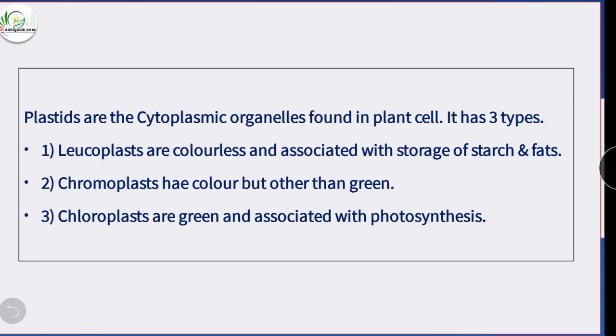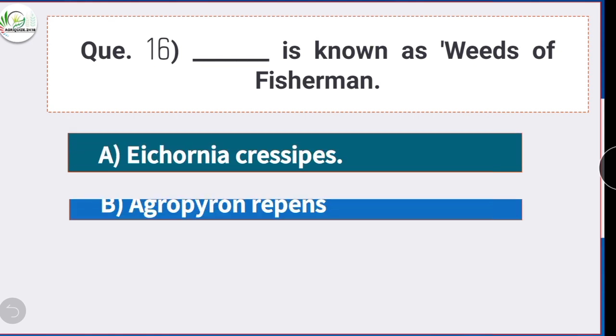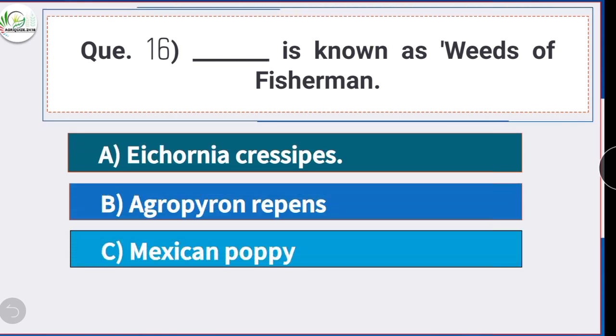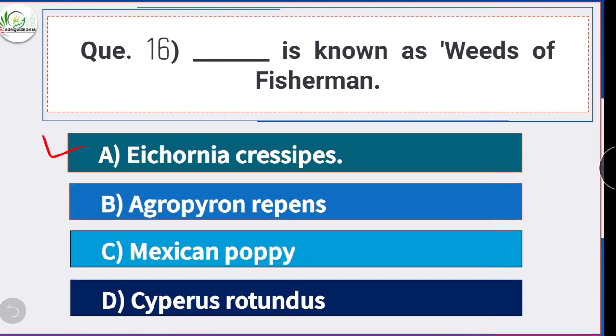Question number 16. Dash is known as weed of fishermen. Option A is the correct answer, Eichhornia crassipes. Eichhornia crassipes is known as weed of fishermen.